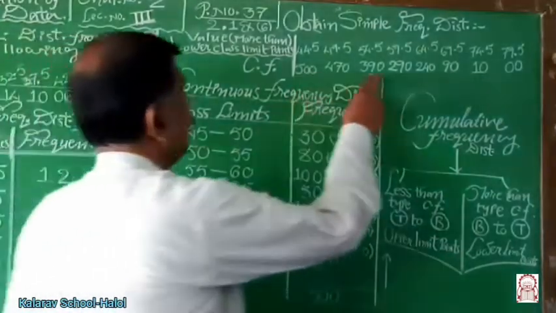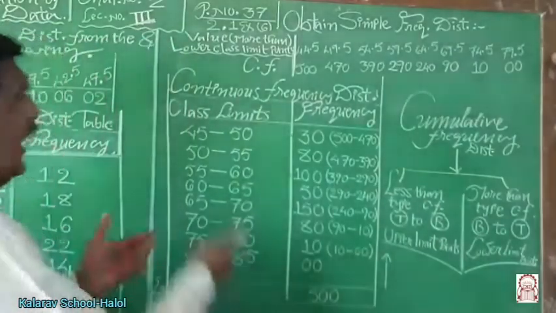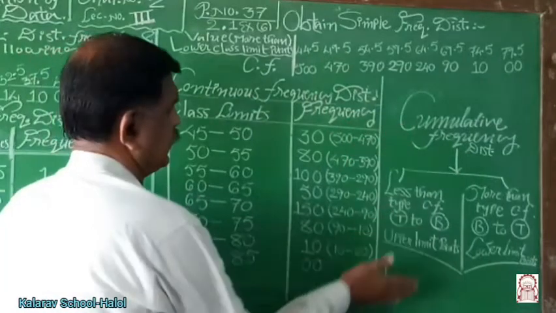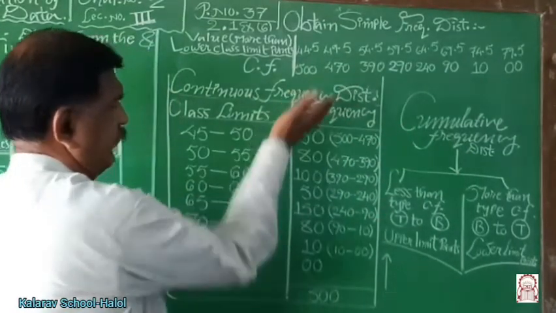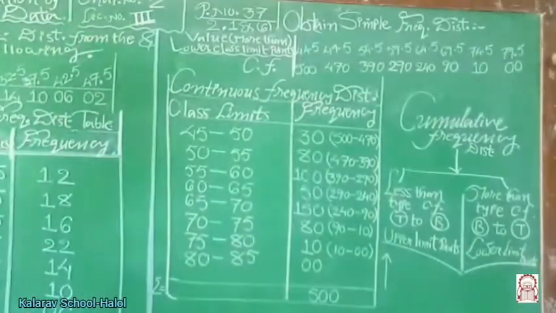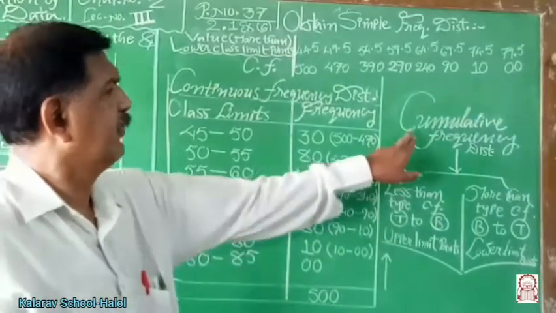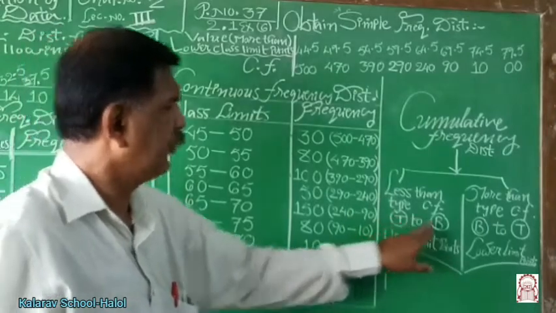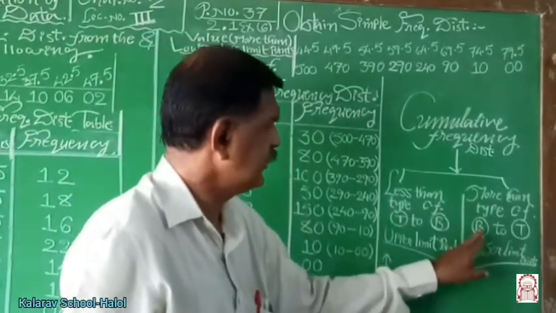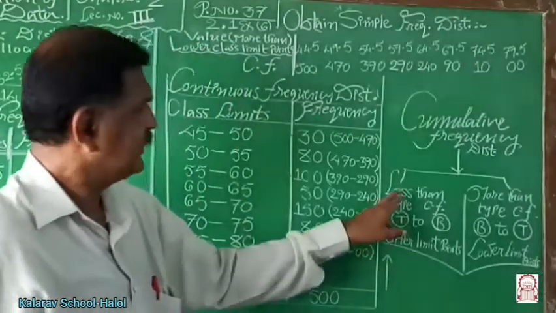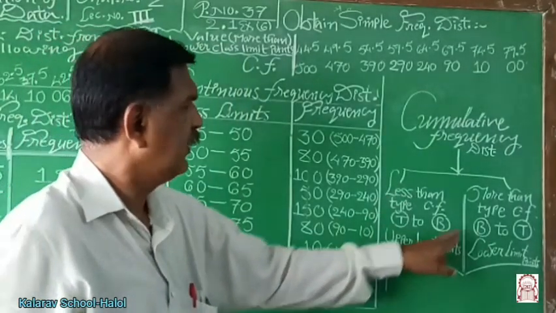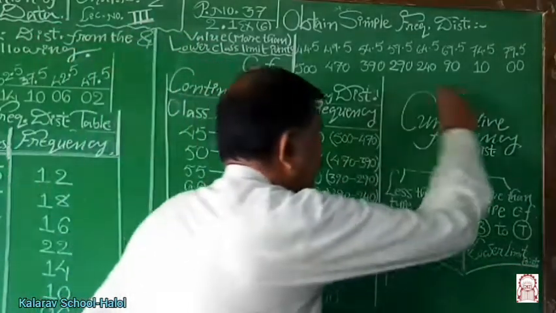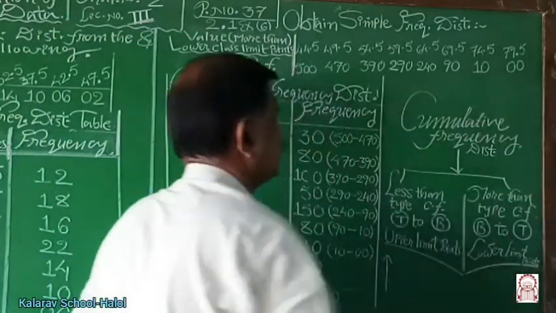These are the cumulative frequencies of more than type. And how to calculate simple frequency with the help of these frequencies? The order is bottom to top. I have written the notes in the cumulative frequency distribution. Less than type means order is top to bottom. More than type, order is bottom to top. And for less than type, upper class limit points are given, and for more than type, lower class limit points are given. These are the important notes for cumulative type of frequency distribution.